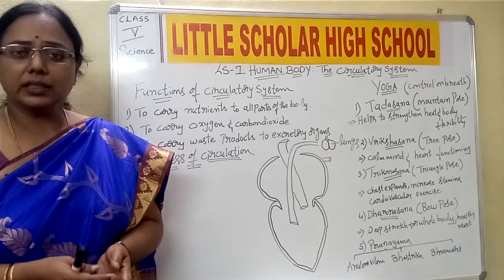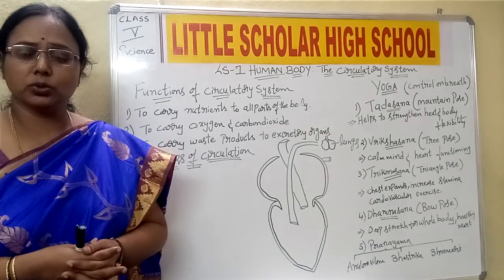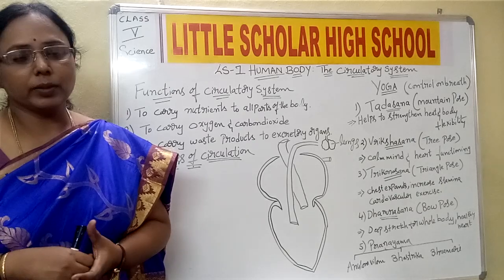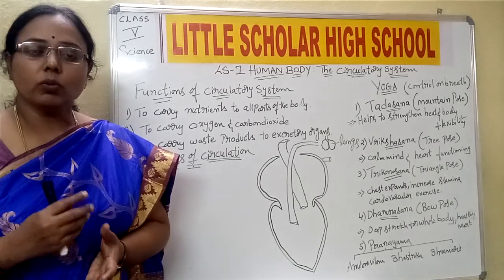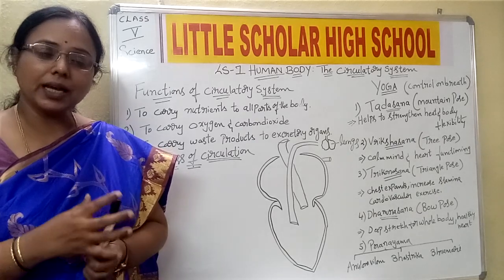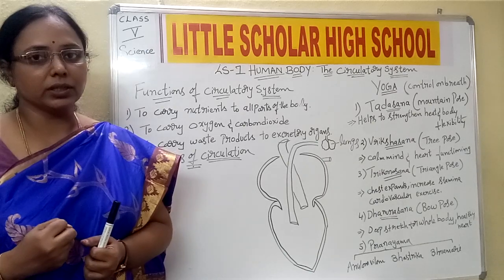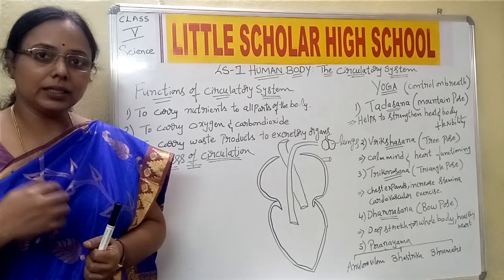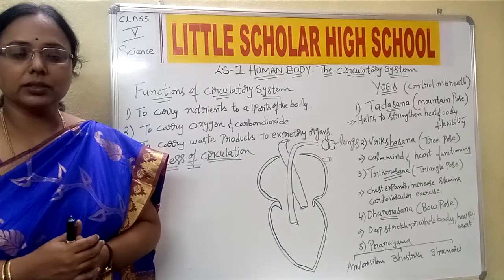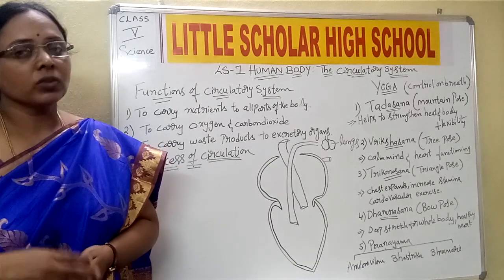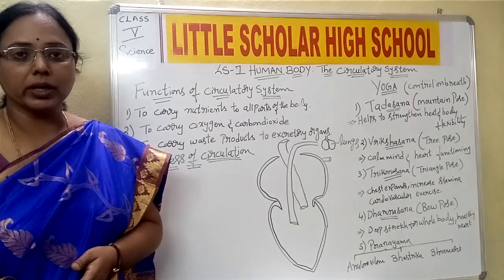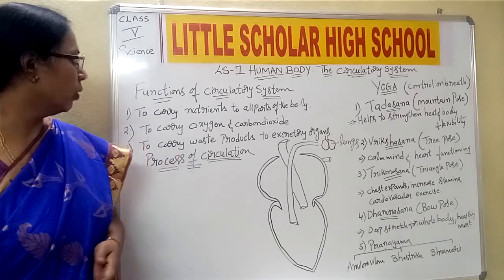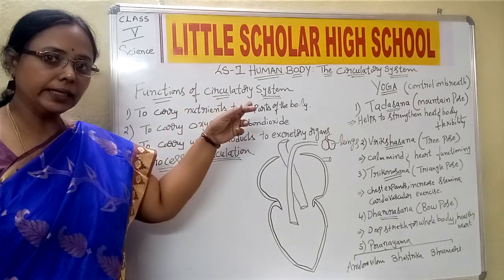Then, to carry waste products to the excretory system. As we have taken the food and it gets digested, there is some unwanted material which is to be excreted on a timely basis from our body. So the blood helps in collecting all the unwanted material from the body, and it passes it on to the excretory system. From the excretory system, it is expelled from the body.